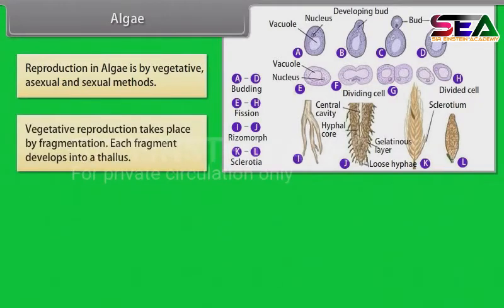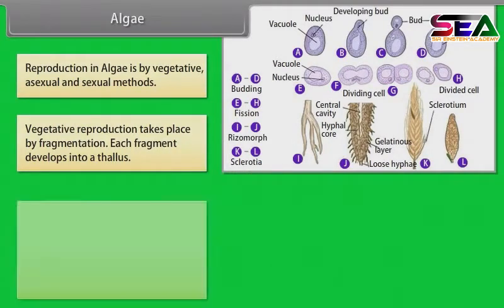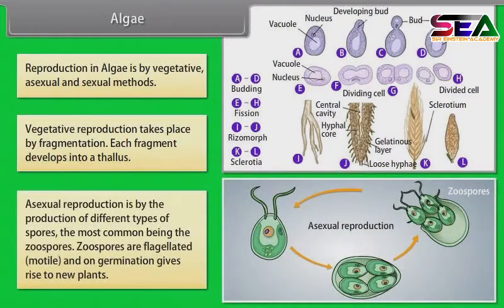Vegetative reproduction takes place by fragmentation. Each fragment develops into a thallus. Asexual reproduction is by the production of different types of spores, the most common being the zoospores. Zoospores are flagellated, motile, and on germination give rise to new plants.